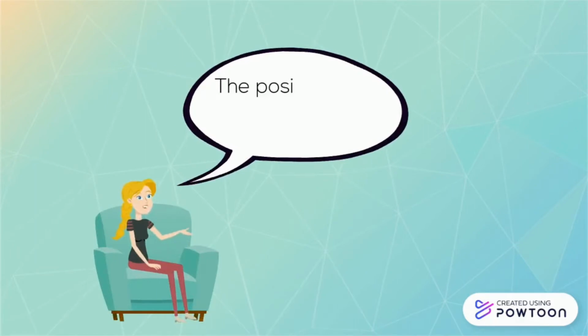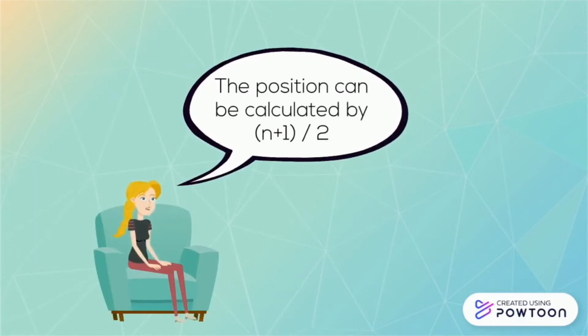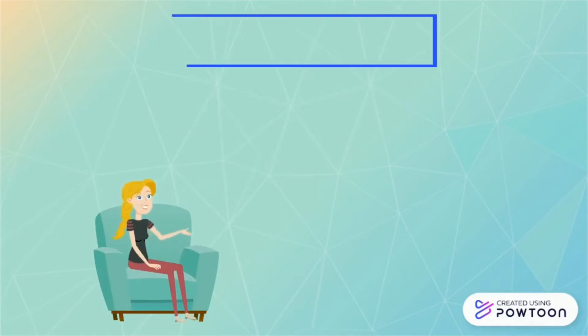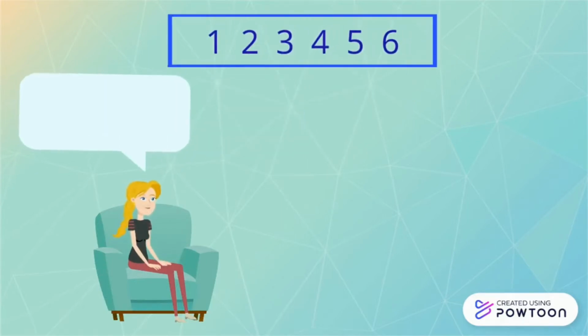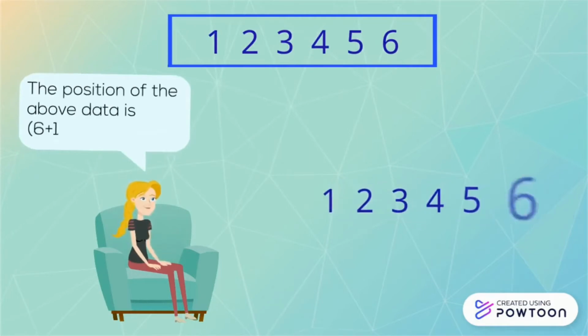The position can be calculated by (n plus 1) divided by 2. The above data have 6 values. The position of the above data is 3.5.